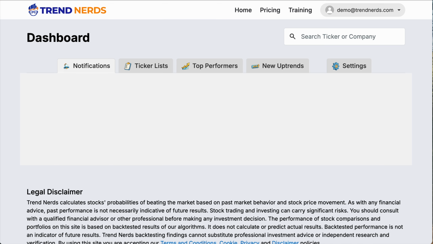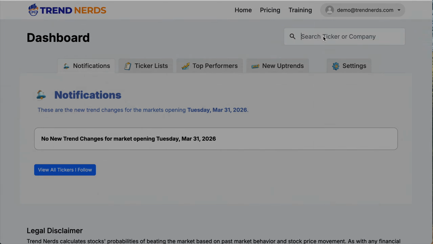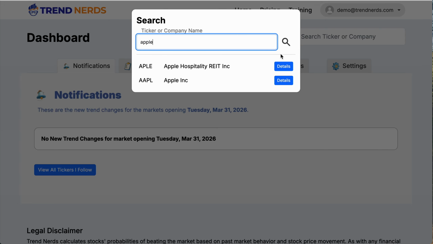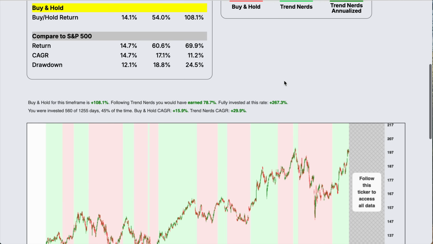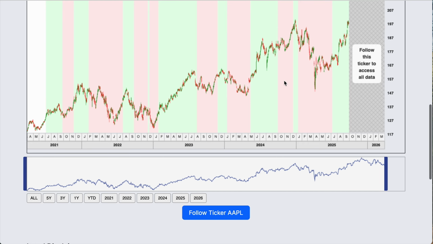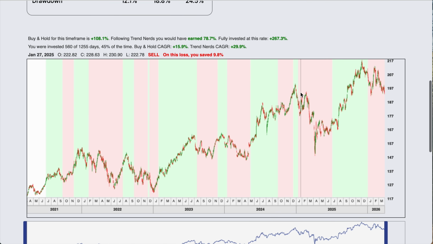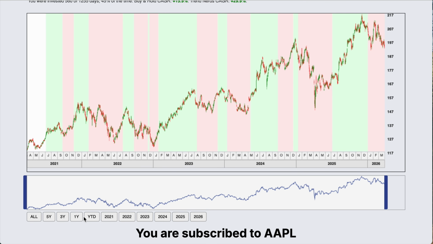Let's take a look at a few other stocks. We can search for, let's say, Apple. Make sure we don't get Apple Hospitality. We make sure we get Apple Inc. So looking at Apple, let's follow this one as well so we can get access to all the information. And I'll look at the past year.